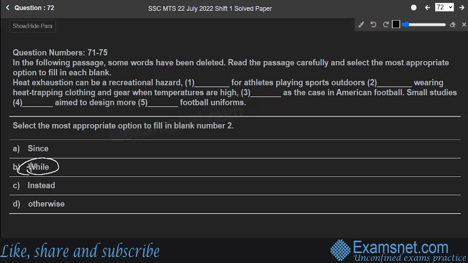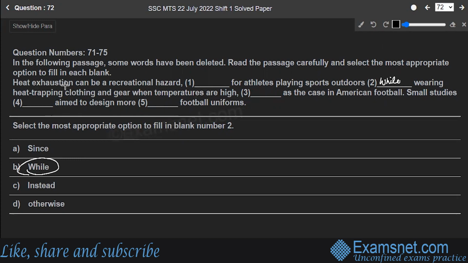For example, I like to watch TV while I'm eating food. So for the sportsperson during recreational activities, heat exhaustion is a common hazard due to heat trapping clothes raising the body temperature. So the conjunction while is the correct fit.